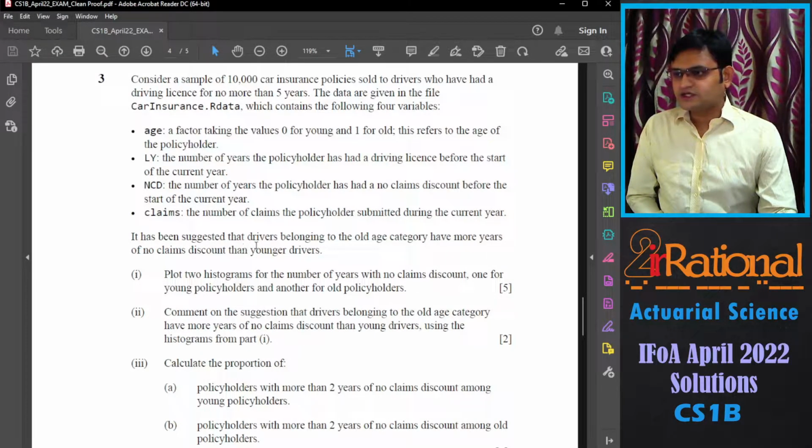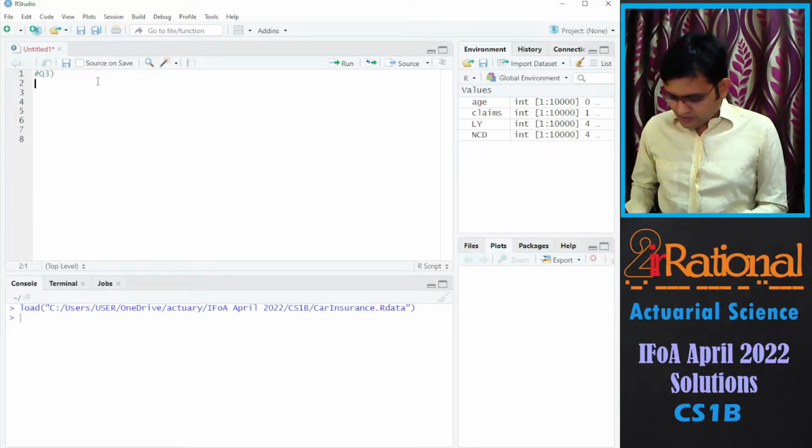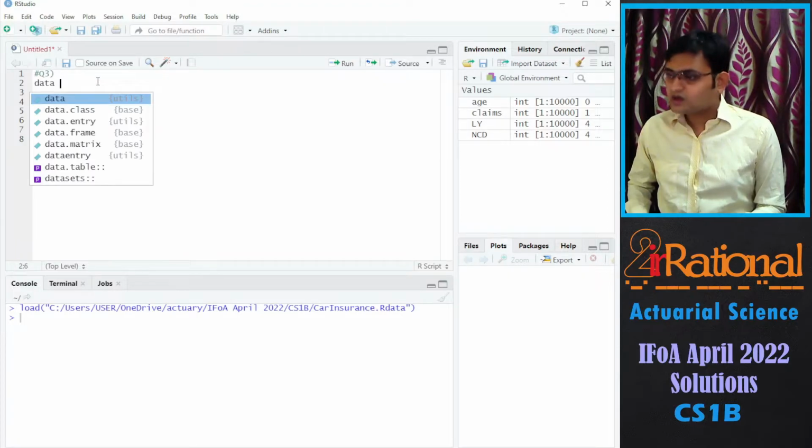It has been suggested that drivers belonging to the old age category have more years of no claim discount than younger drivers. First, plot two histograms for the number of years with no claim discount, one for younger policyholders and another for old policyholders. So for this, the data is 4 vectors. It would be better if we create them into a data frame.